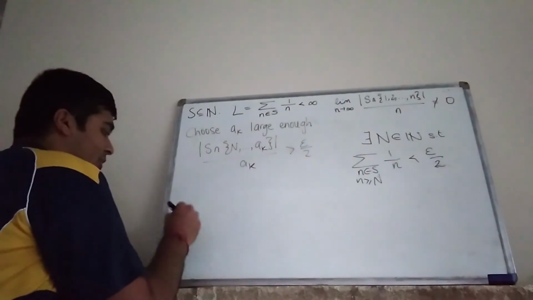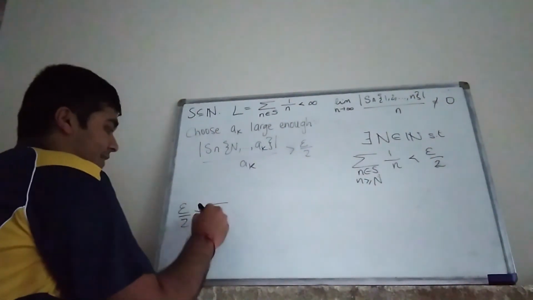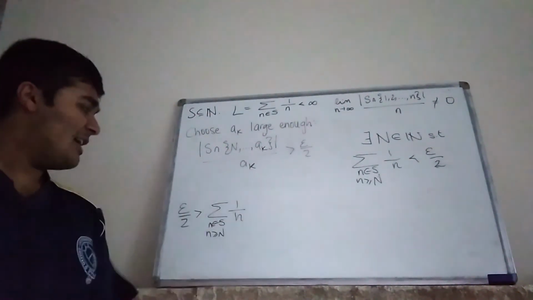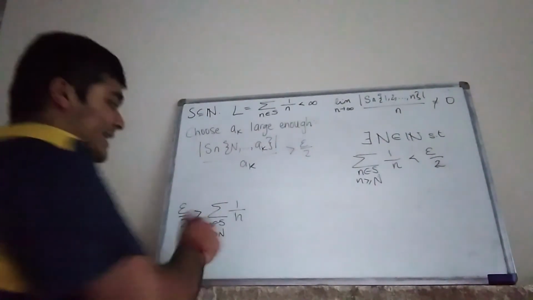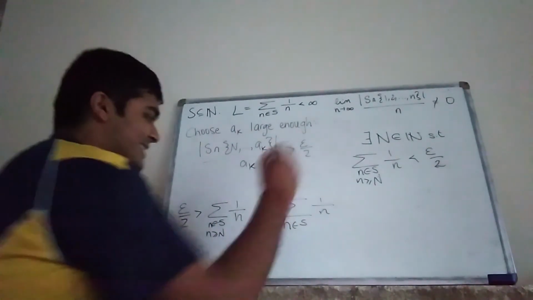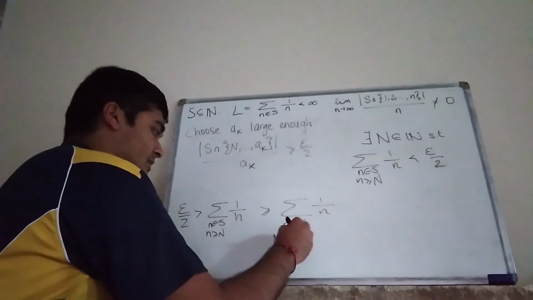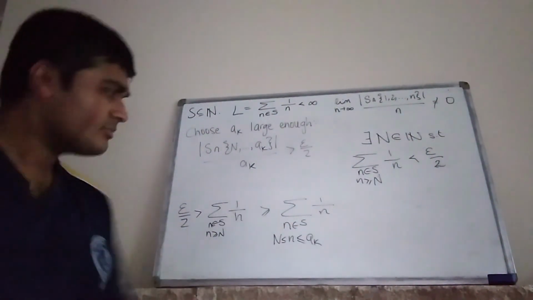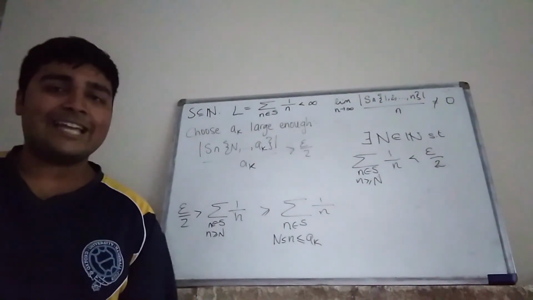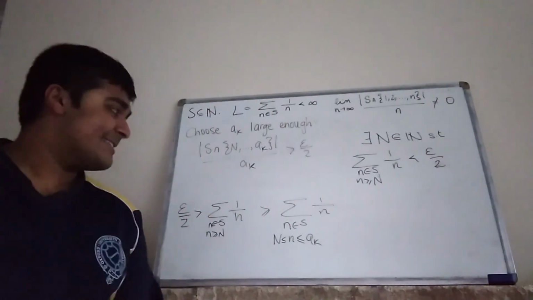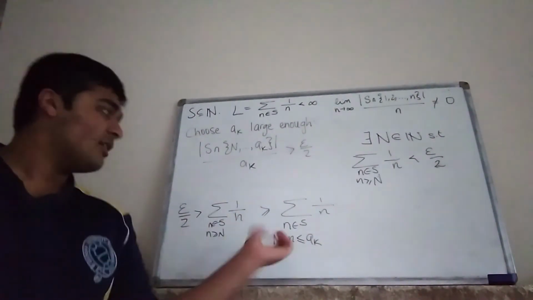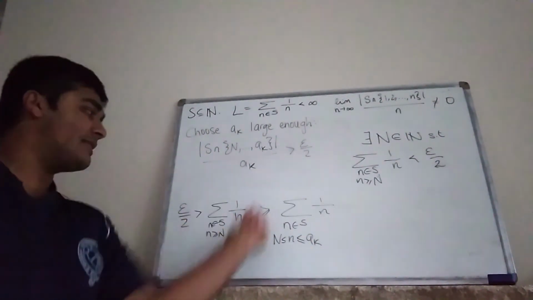So we have epsilon over 2 is bigger than the sum of the reciprocals of the elements of S, those that are bigger than or equal to n. This sum here, I claim, is going to be bigger than or equal to the sum of the reciprocals of the elements in S that satisfy this inequality here. Why is this true? Well, firstly, the terms that we're summing up are 1 over n, and that's always going to be non-negative, or positive in fact, but in particular non-negative. But because the set which I'm summing over here is a subset of this thing here, obviously this sum here will be less than or equal to this sum here.